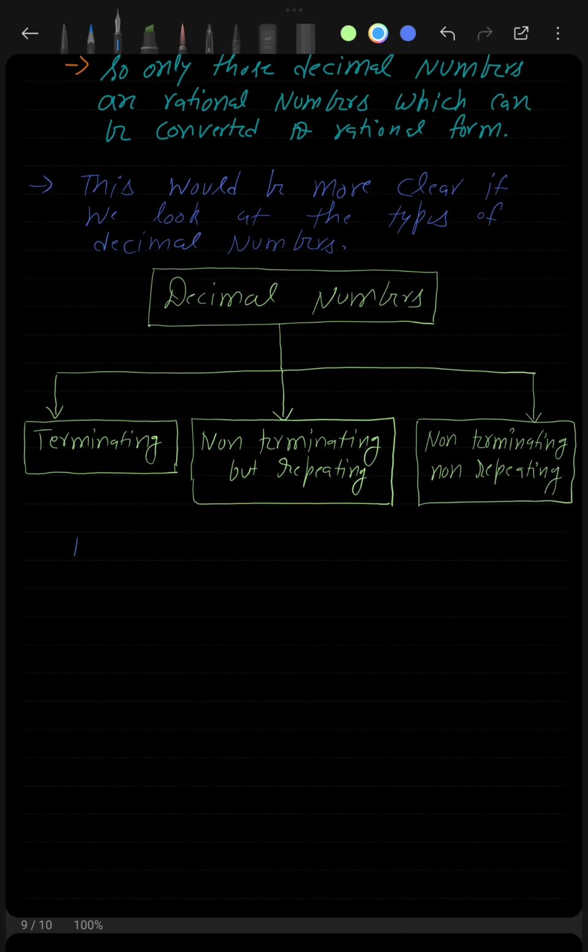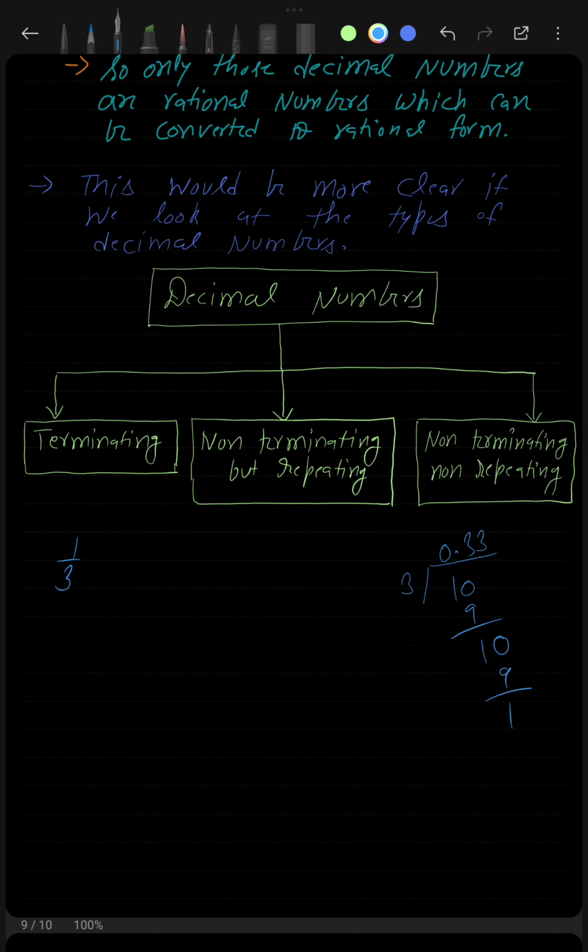For example, if I ask you to convert 1 by 3 into decimal form, you will divide 1 by 3. Now you know that 1 is not divisible by 3, 1 is smaller than 3. So you will take 0 point and this will become 10. Now 3 times 3 is 9. The remainder is 1. Again you will take a 0 and this will become 10. Again 3 times 3 is 9, and again the remainder is 1.